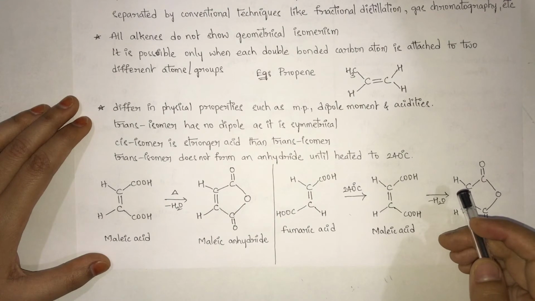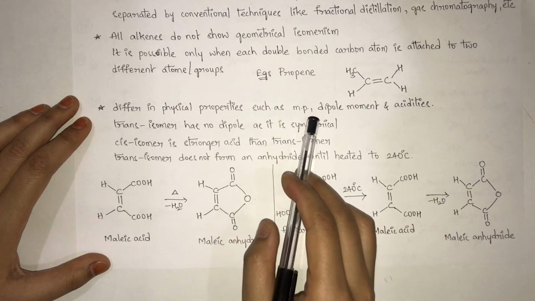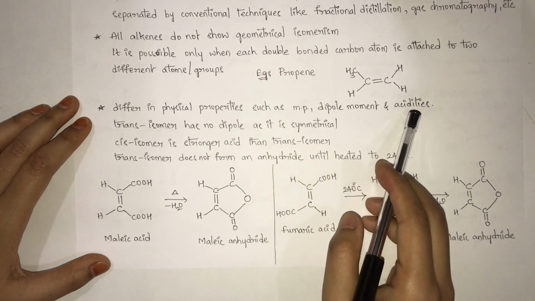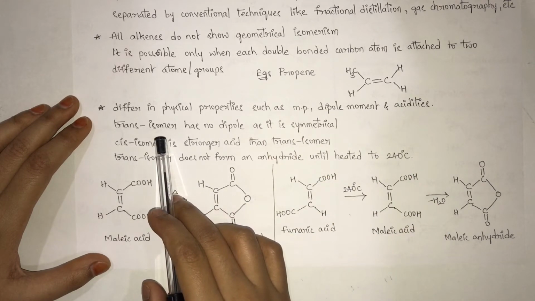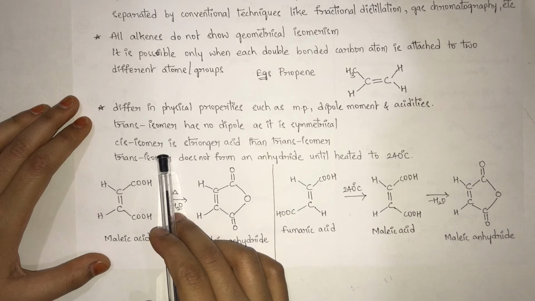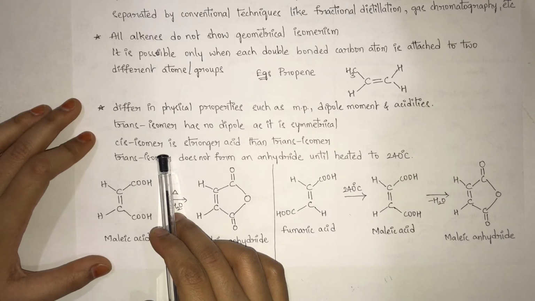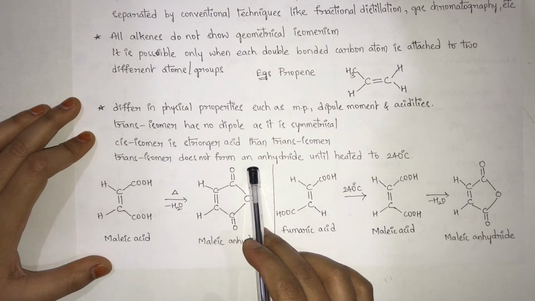Both cis and trans isomers differ in physical properties such as melting point, dipole moment, and acidities. Trans isomer has no dipole as it is symmetrical. Cis isomer is a stronger acid than trans isomer. Trans isomer does not form an anhydride until heated to 240 degrees Celsius.